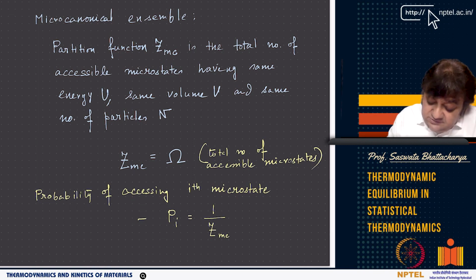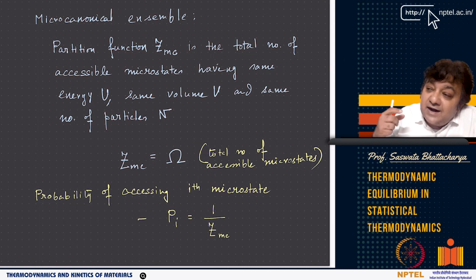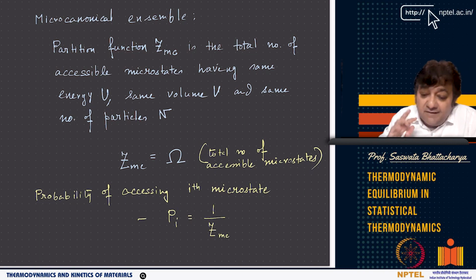As I told you, each of these has a partition function defined to characterize the ensemble, right? I'm going to go very fast here, because I do not want to spend a lot of time on it.